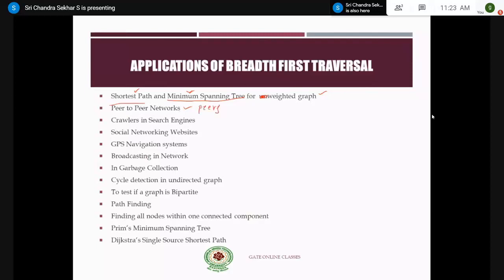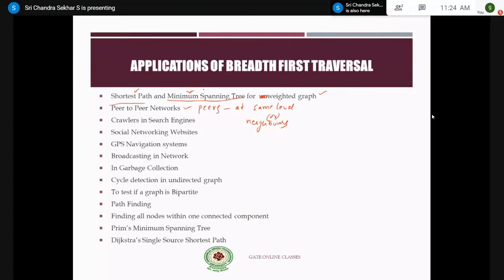Peers means those which are at the same level, or we can call them neighbors, right? So they will find neighbors. That means whichever nodes have this particular file, all those neighbors will be found, and a part of the file will be downloaded from one customer, the second part from a second customer, and the third part from another customer. Like that it will continue, and all those downloads will be done in a parallel fashion.